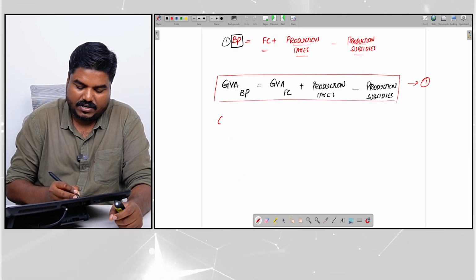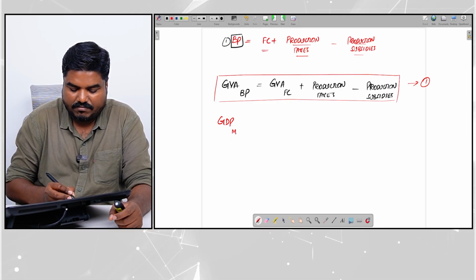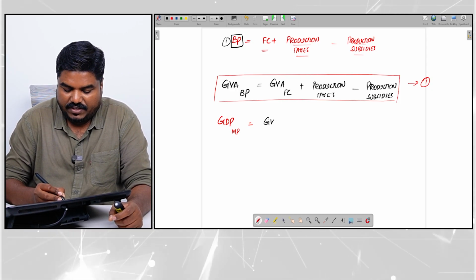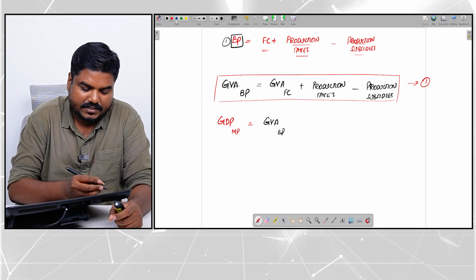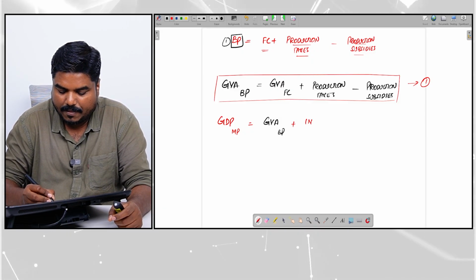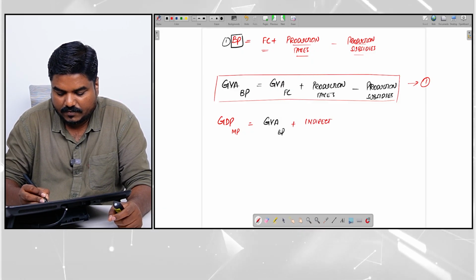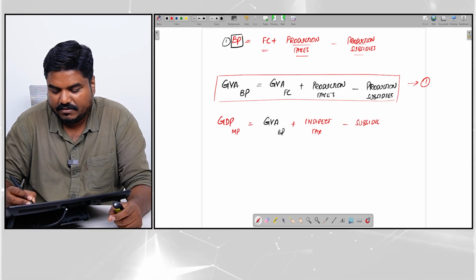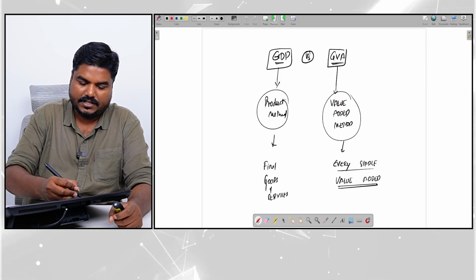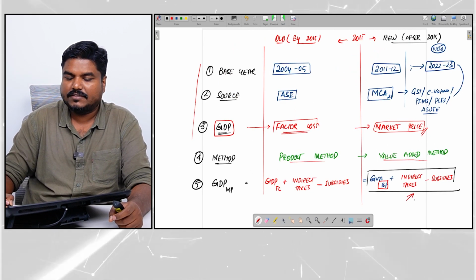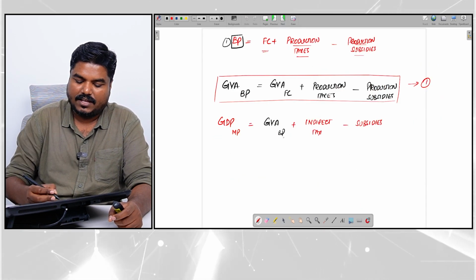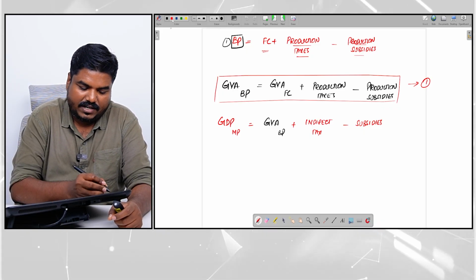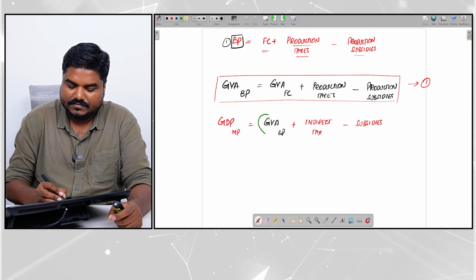So, what is the new method formula? GDP at market price is equal to GVA at basic prices plus indirect tax minus subsidies. That is what I wrote here, right? I am going to change this now. Now, see, what is this GVA at basic prices? We have the formula here.